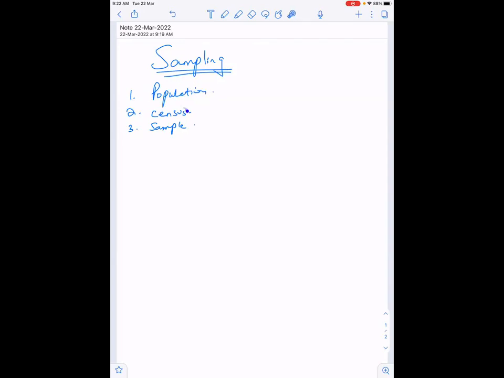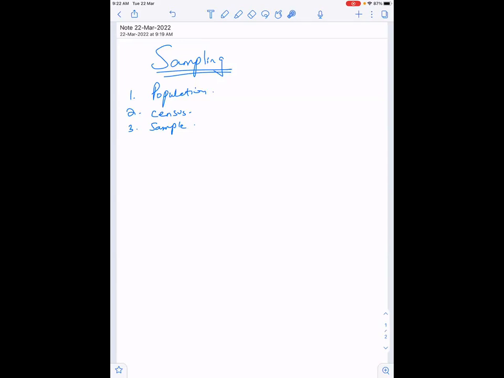Acha, there are two ways to study it. One is to carry out a census. In the census, every single member of the population is investigated, or the data from every single member of the population is collected. But in a sample, we randomly choose a certain number of elements of the population and collect data from them, not necessarily people.